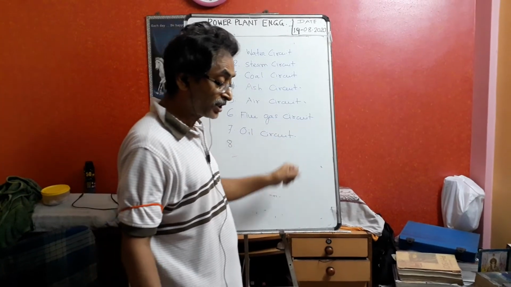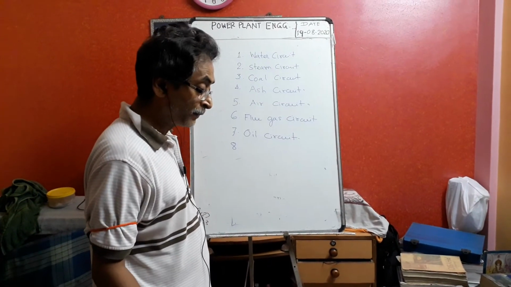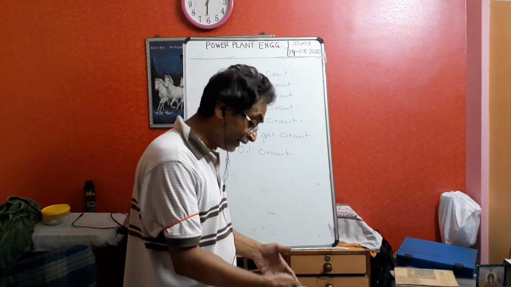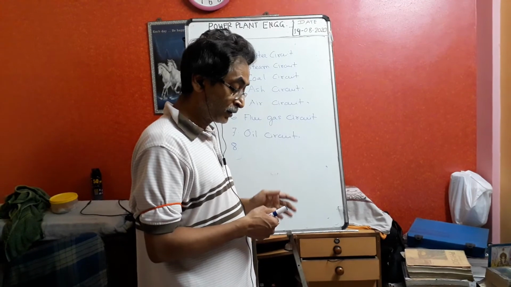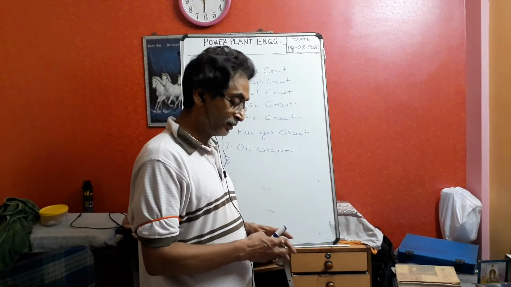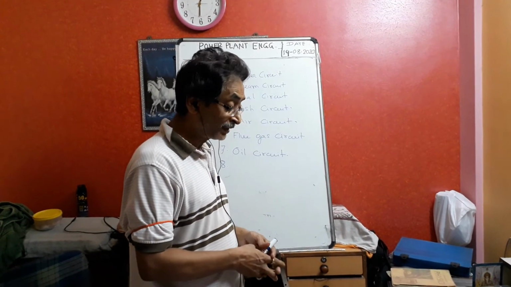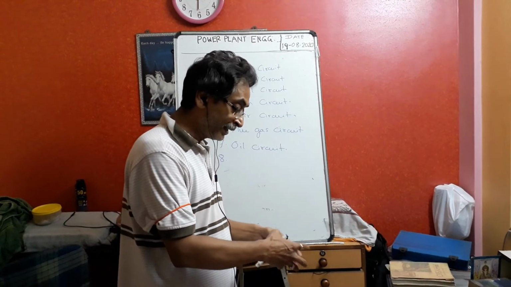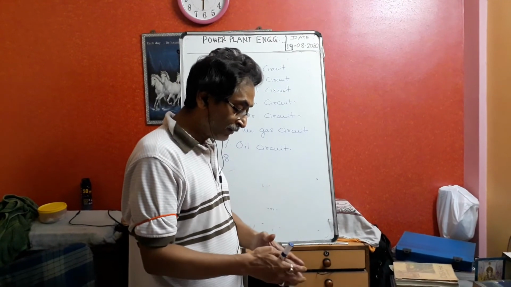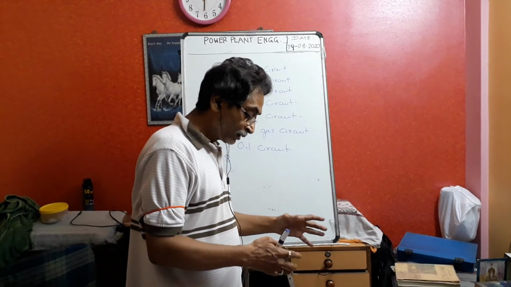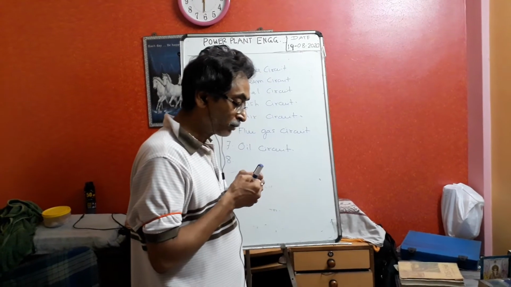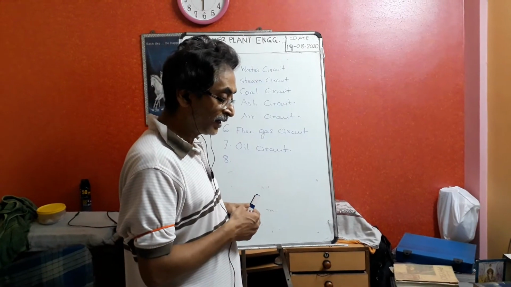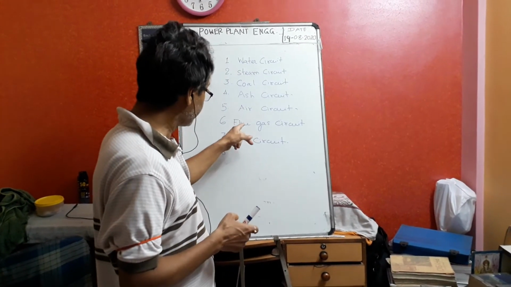Another is the transportation air. What is the transportation air? Suppose in the mill the coal has been crushed, but who will carry this crushed coal to the furnace? So we are sending some amount of air. Who is providing it? There is another fan, called the primary air fan. Air from the primary air fan will go inside the mill at high pressure, take the crushed coal, come out of the mill and go inside the furnace. That we have seen earlier. So this is the air circuit.